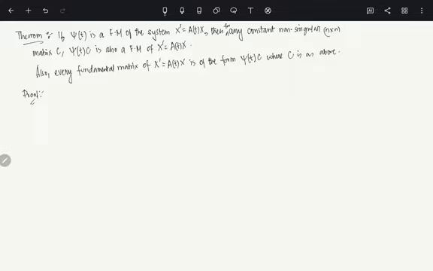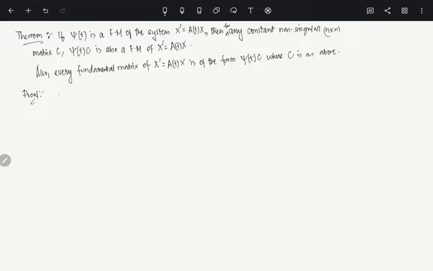Now what about the other fundamental matrices? Is there any relation between any two fundamental matrices? What the theorem says is that it doesn't really matter what basis you choose. If one fundamental matrix is given to be phi, another one will look like phi(t) times a constant C. And it's also true that every fundamental matrix will look like this, so you can't go on showing something else is a fundamental matrix. Okay, so let's see.